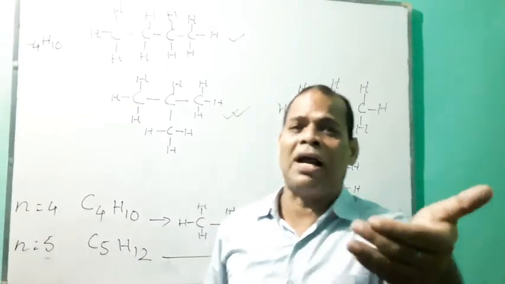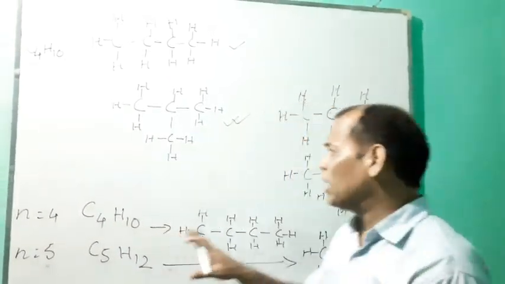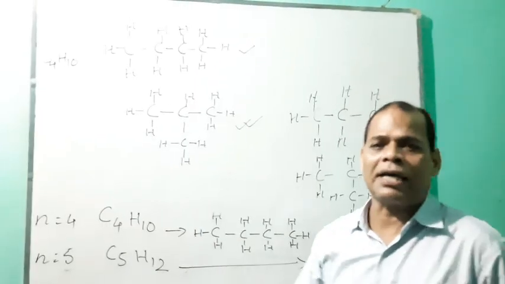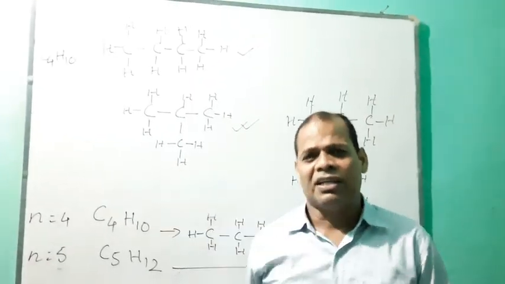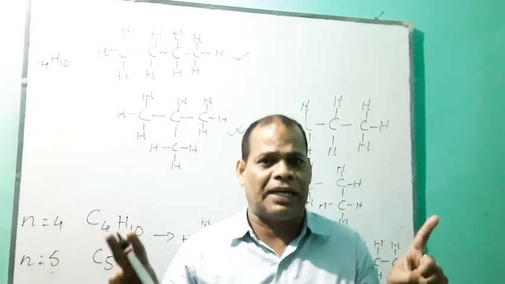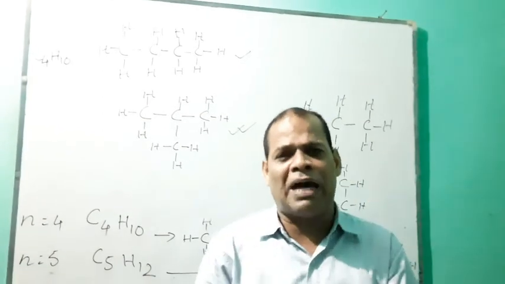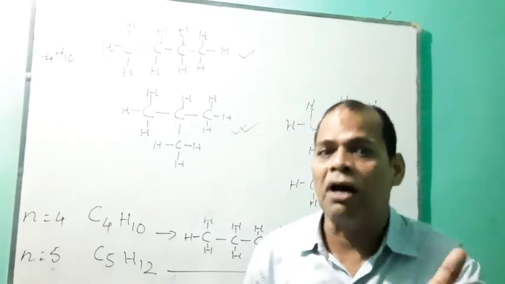Otherwise, parallel. Similarly, if all the carbons are connected in a continuous manner, then it is a straight chain. If it is in a discontinuous manner, then it is a branch chain.